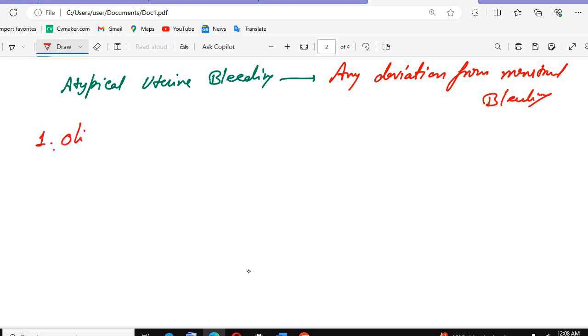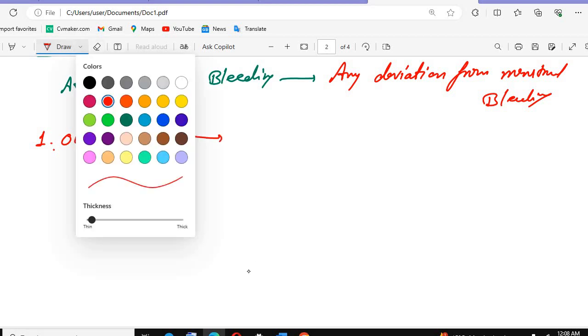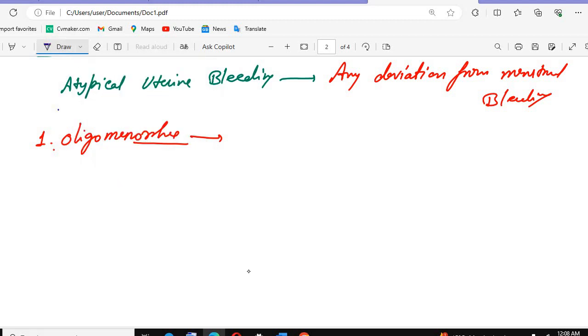First, we will have the oligomenorrhea. Remember that any delayed or infrequent cycles, we call it oligomenorrhea. Oligomenorrhea is the old name; the delayed or infrequent cycle is the new name for oligomenorrhea.